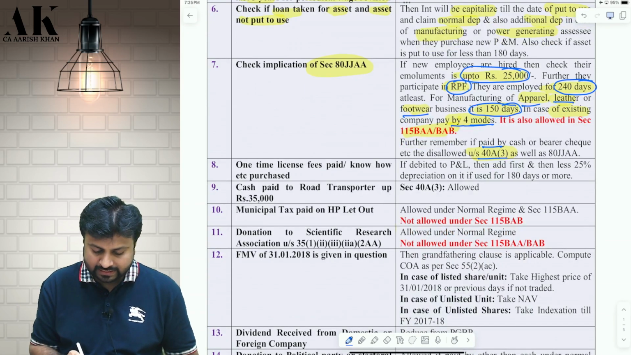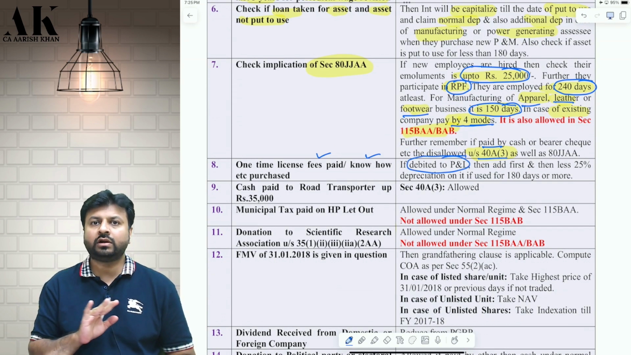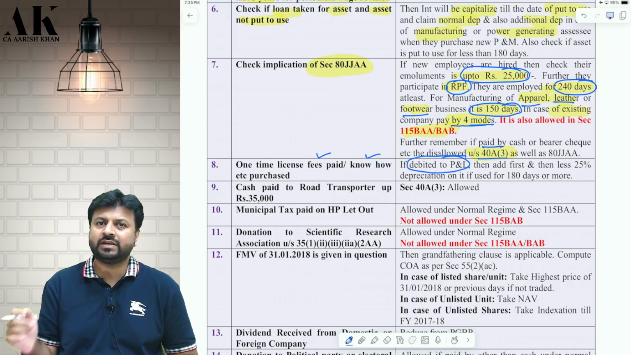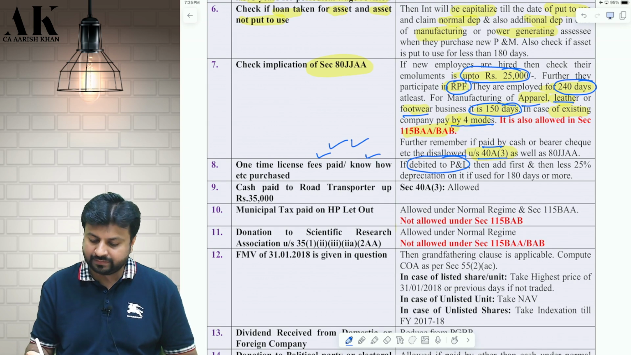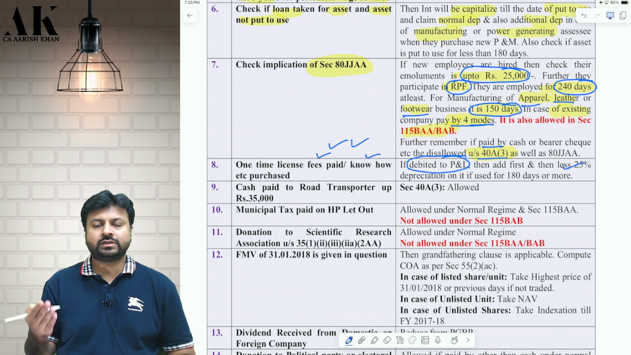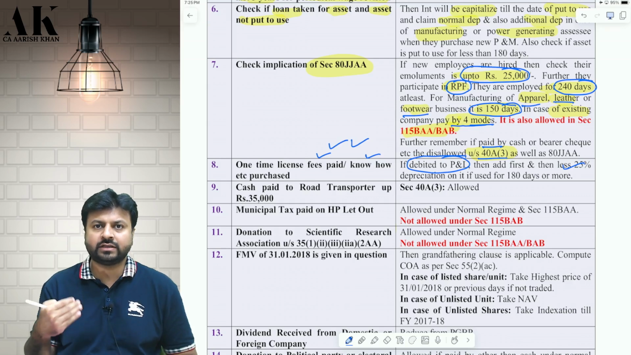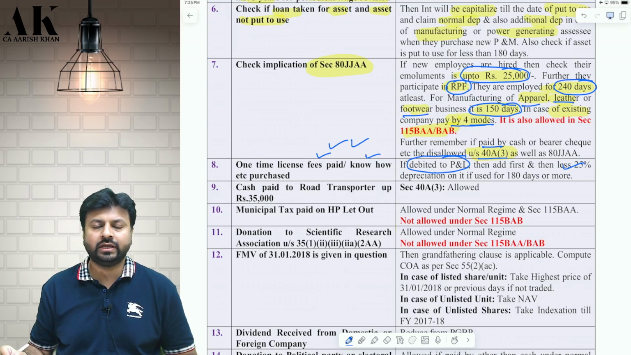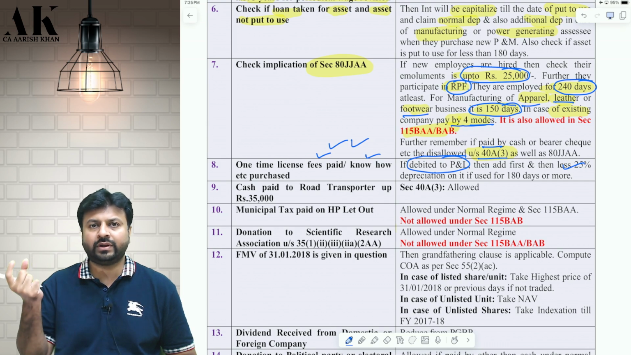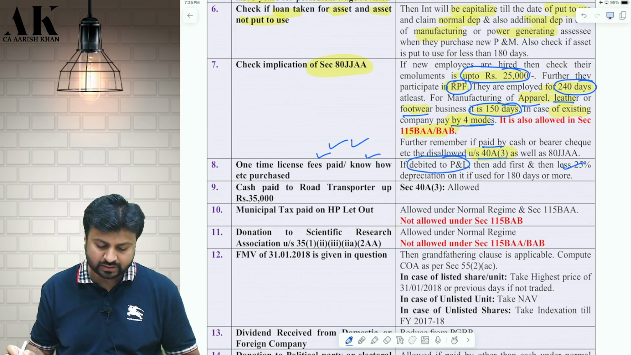If you purchase any license fee and know-how, and if you debit to PNL, then it is not allowed as a deduction because it is an intangible asset. So add back this, and then claim 25% depreciation. And also check if it is put to use for less than 180 days or more than 180 days. If it is put to use for less than 180 days, then you will claim 50% depreciation. If it is more than or equal to 180 days, then you will take full 100% depreciation. Okay, 100% depreciation means full 25% depreciation. I hope it is clear to all of you.